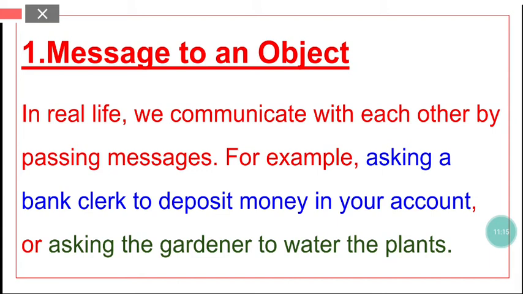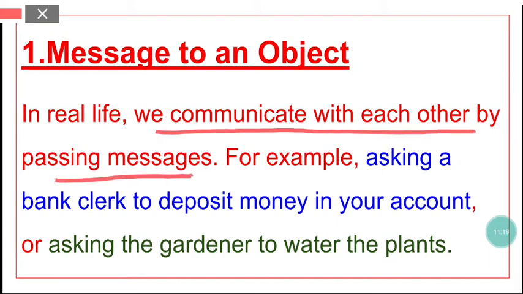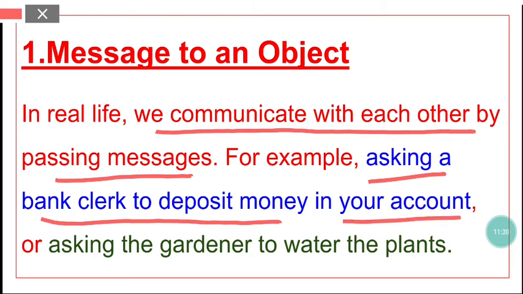So students, in real life we communicate with each other by passing messages. So we talk to each other by passing messages. For example, asking a bank clerk to deposit money in your account, right? You are giving a message to the bank clerk, which is an object. That clerk is also an object, you are also an object.